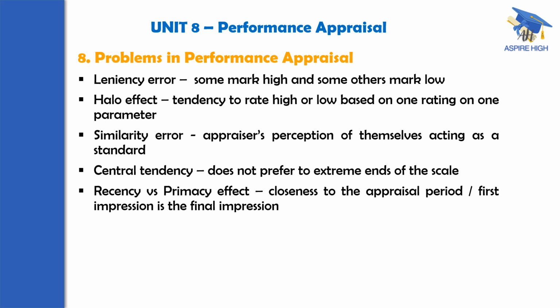Giving higher marks, always giving 90, 91, 92, 93 for everybody, that is called a positive leniency error. And giving low marks, always 61, 62, 65, never giving anybody beyond 69, is the negative leniency error. In positive leniency error, the employee's performance is going to be overstated, and in the negative leniency error, the employee's performance is going to be understated.